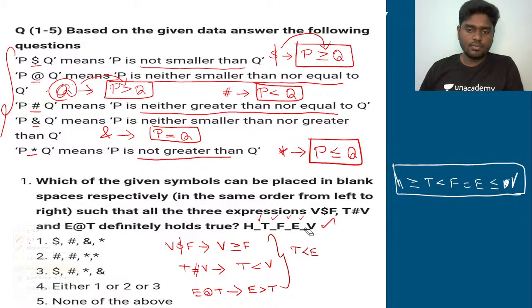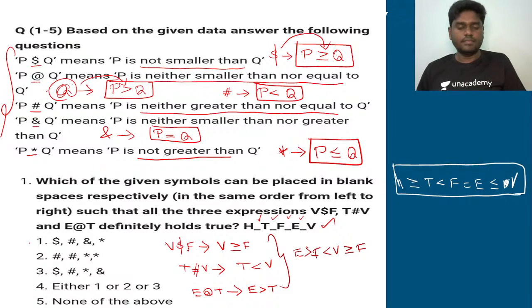So let me just start with E here. So it's going to be E greater than T, T lesser than V, V greater than or equal to F. So this is what we got.